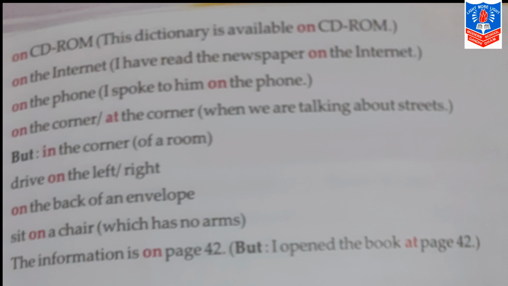My next sentence is sit on a chair which has no arms. So the sentence for this is: I gave him a chair to sit on which has no arms. My next sentence is: the information is on page number 42. But: I opened the book at page number 42.